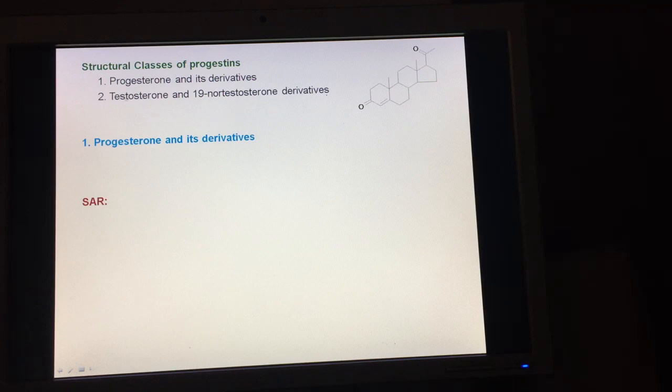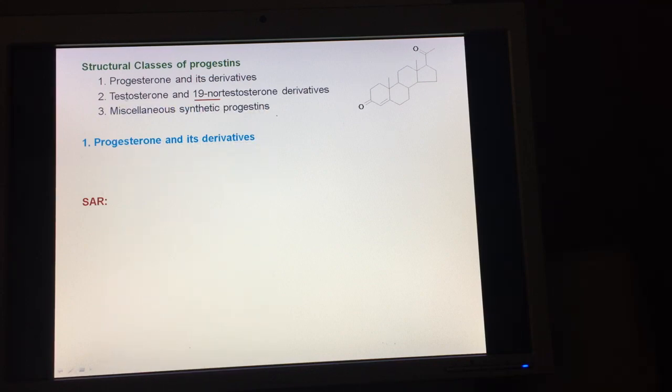However, the derivatives of testosterone and 19-nor testosterone, where 19-nor means the angular methyl group at C19 is missing, have activity similar to that of progestins, or similar to that of progesterone. And then we have the third class, that is miscellaneous synthetic progestins.